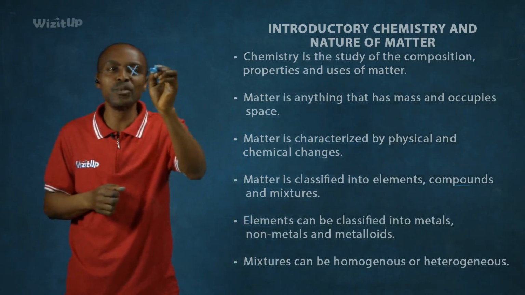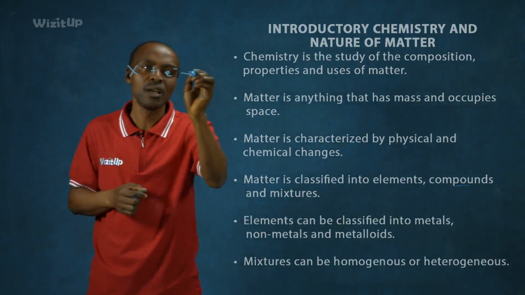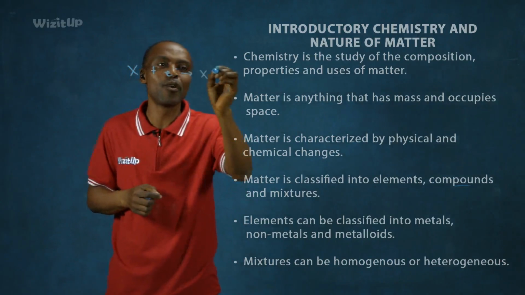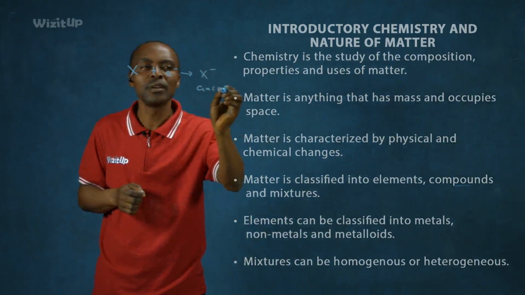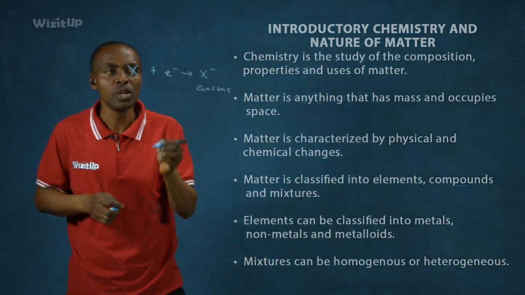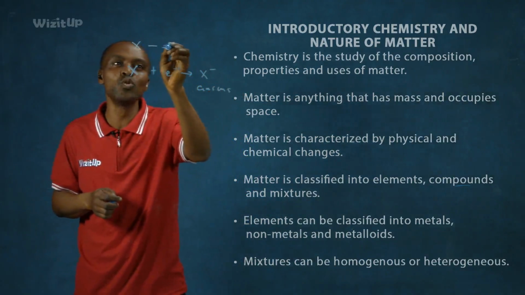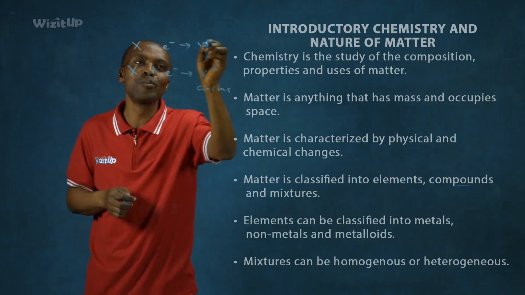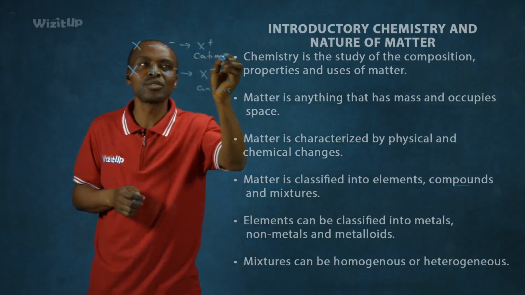All right, and then the non-metals are those elements that usually accept or gain electrons. We can represent them this way: X plus electrons. These are non-metals, although when they do that, they form negatively charged ions, or what you call anions. Anions. Okay? Whereas for the metals, they are those elements that can easily lose electrons to form positively charged ions, or what you call cations.